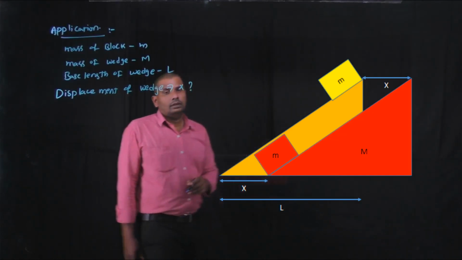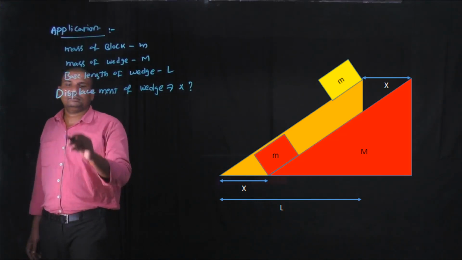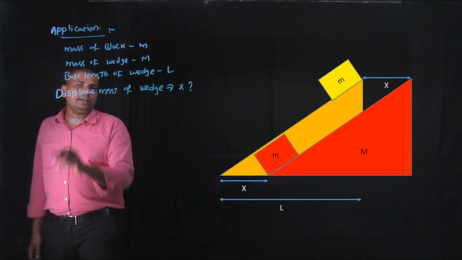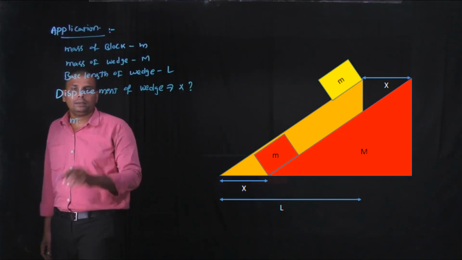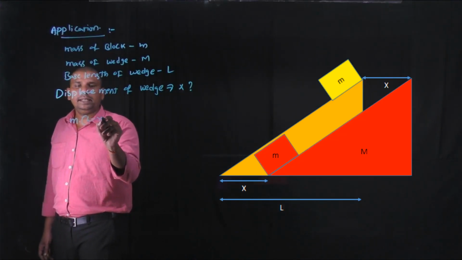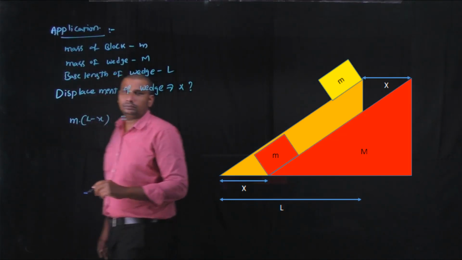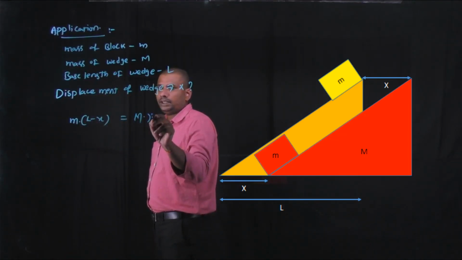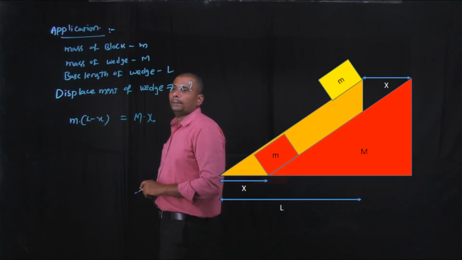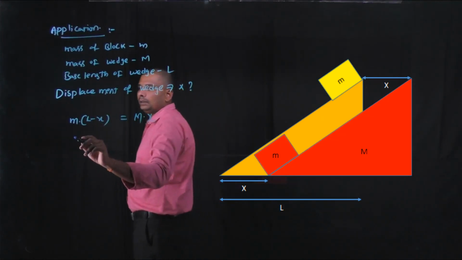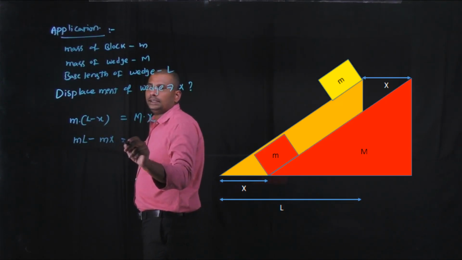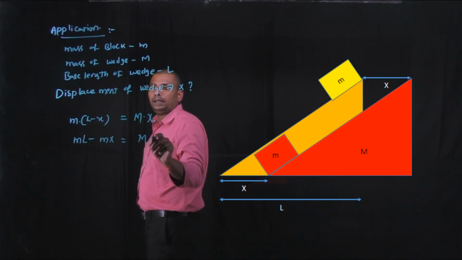According to the principle of moments, mass of the block into displacement travelled by the block, L minus x, is equal to mass of the wedge into displacement travelled by the wedge, x. So m(L minus x) is equal to capital M into x.